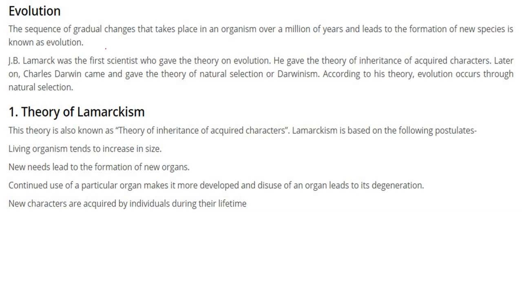Evolution. The sequence of gradual change. Gradual means the change takes place over a huge time span, in organisms over millions of years, and leads to the formation of new species. This is known as evolution. J.B. Lamarck was the first scientist who gave a theory on evolution. He gave the theory of inheritance of acquired characters, and then Charles Darwin came.